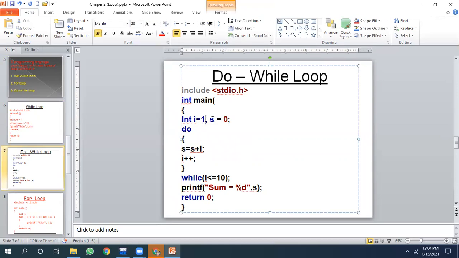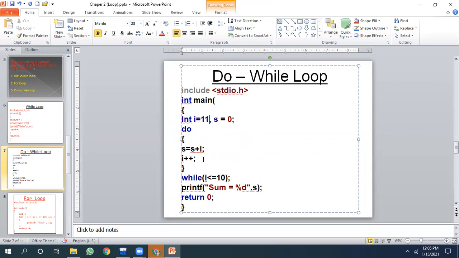Instead of I is equal to 1, suppose I have written I is equal to 11. Even then what happens? S is equal to S plus I. So S is equal to 0 plus 11. S is 11 and I becomes 12. And then the condition is checked, and since the condition is false, the loop will terminate.